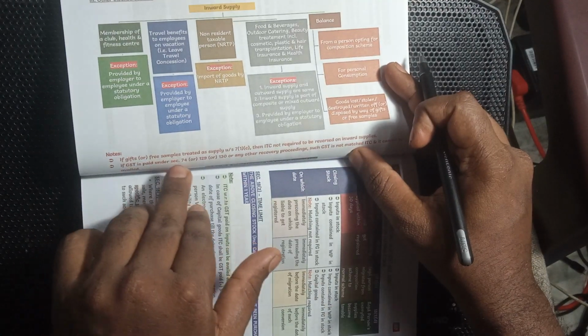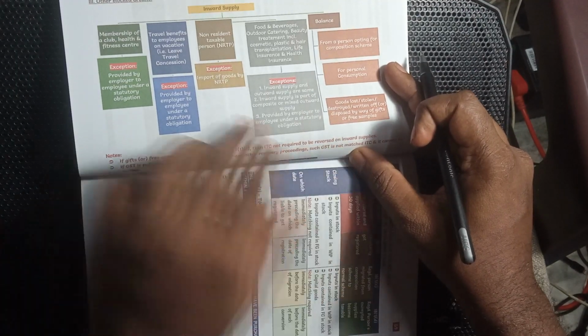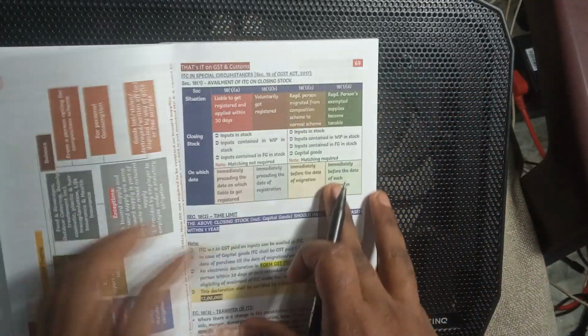If GST is paid under sections 74, 129 and 130 in the case of recovery proceedings, GST is not missed on the ITC and cannot be availed.